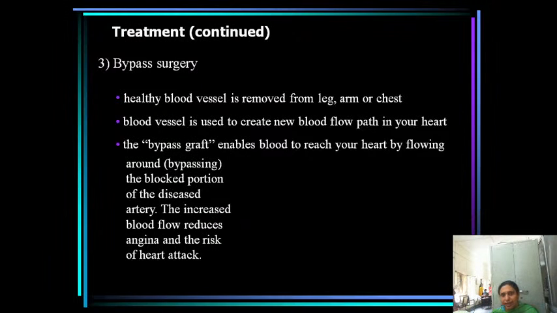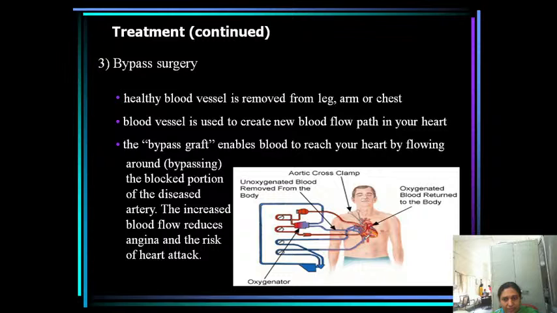If it is not managed by these two, we have to go for bypass surgery. Here a healthy blood vessel is removed from the leg, arm or chest. This blood vessel is used to create a new blood flow path in your heart. So the bypass graft enables blood to reach your heart by flowing around, bypassing the blocked portion of the diseased artery. So we are bypassing the flow. The increased blood flow reduces the angina and the risk of heart attack. Okay, that's it about this one.